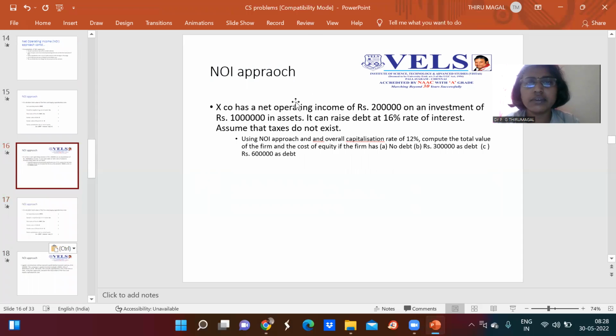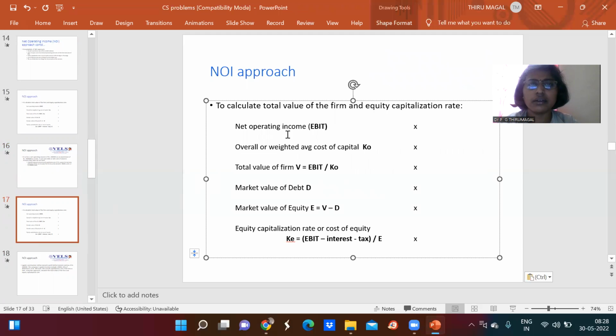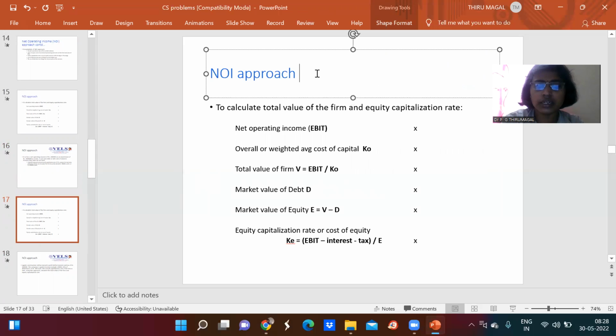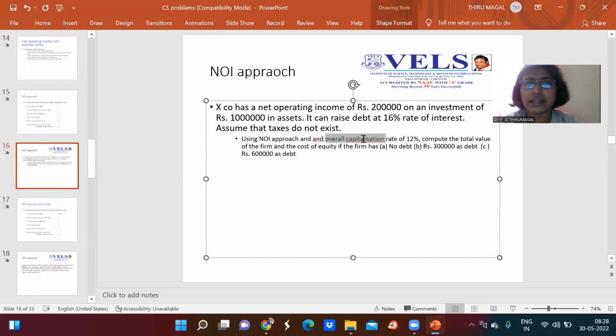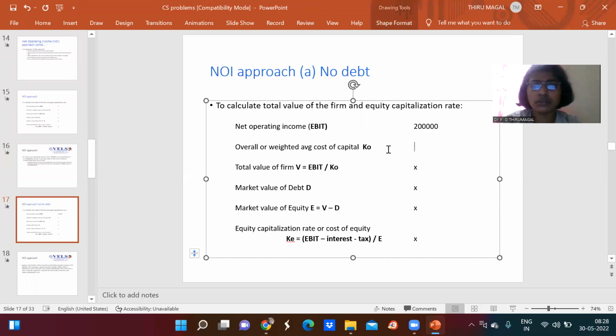So now the data given is net operating income of 2 lakhs on an investment of rupees 10 lakhs. Let us mention under the first condition, there is no debt, which means the debt is 0. Here the net operating income is 2 lakhs. Then the overall weighted average cost of capital is given in the problem. The overall capitalization rate, or weighted average cost of capital, is 12%, which means 0.12.